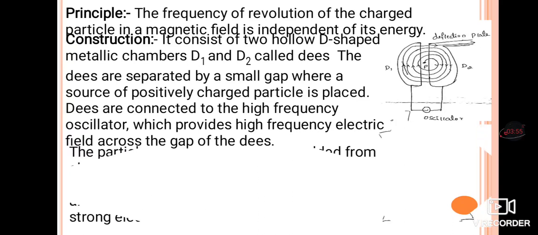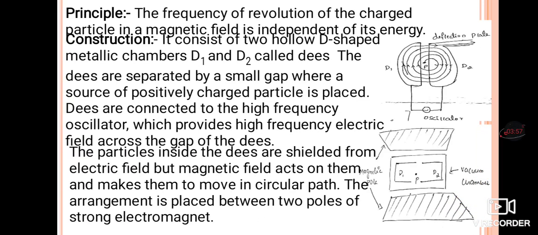Then, the particles inside the Ds are shielded from the electric field, and only the magnetic field acts inside them. This magnetic field helps the particles move in a circular orbit.